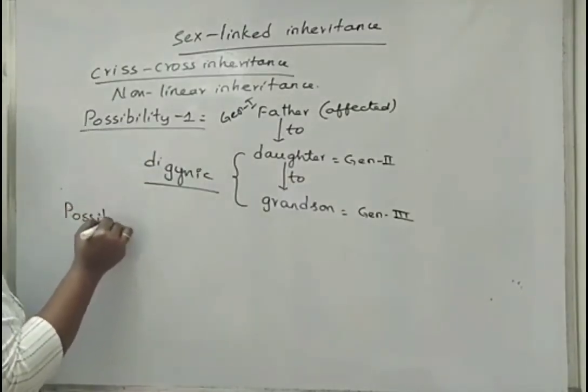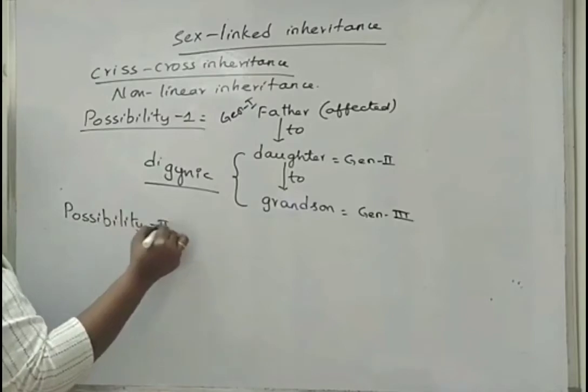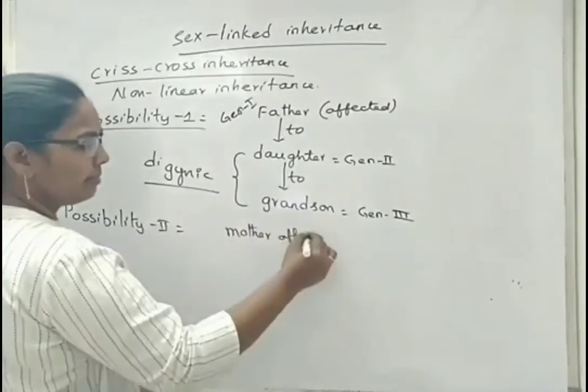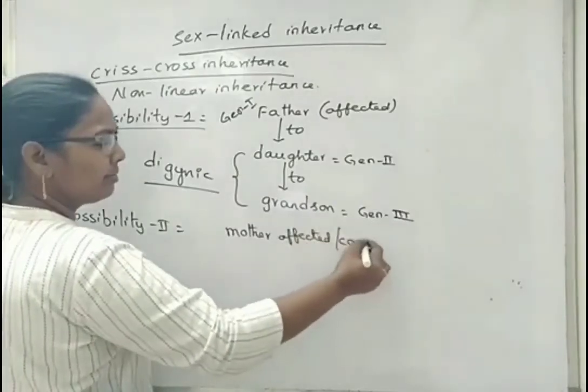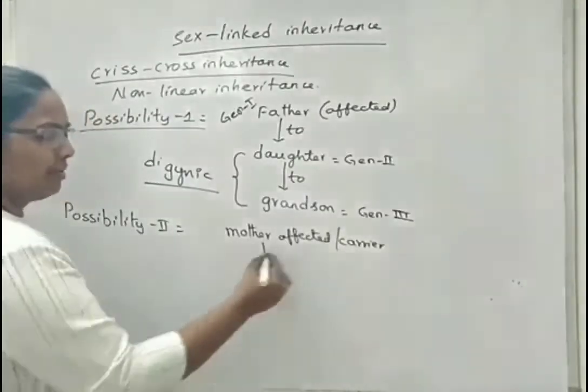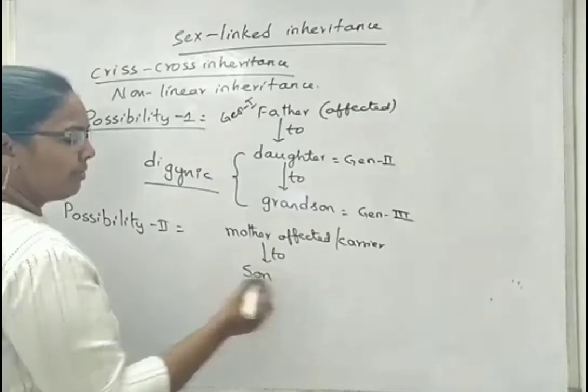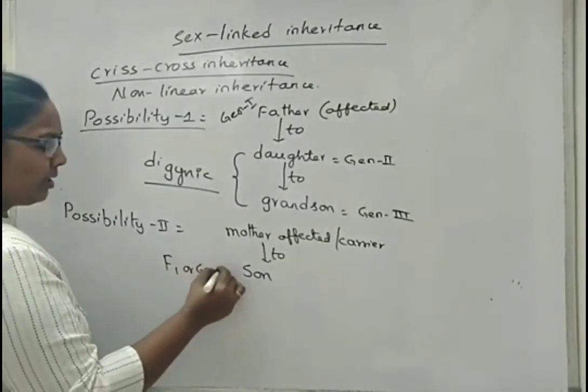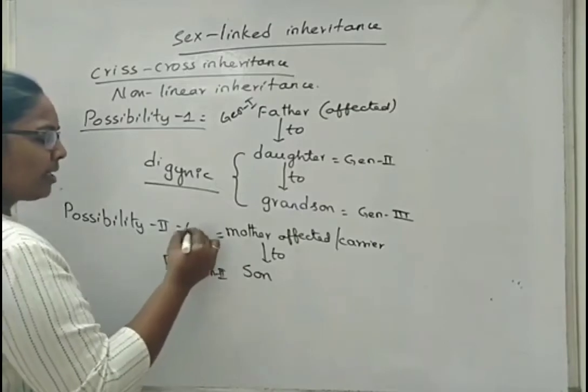Another possibility is from an affected mother or carrier mother to son in the F1 generation or generation 2, because we are taking the parents as generation 1.